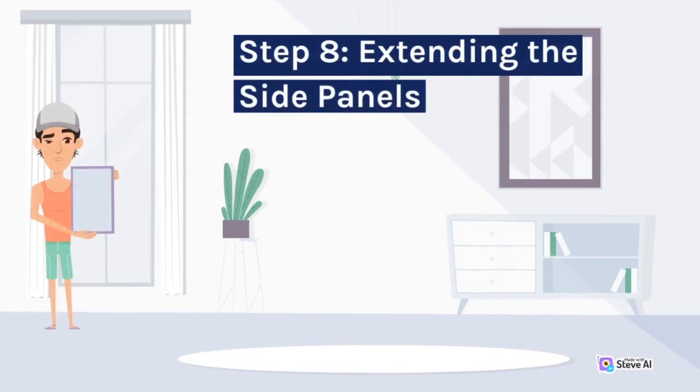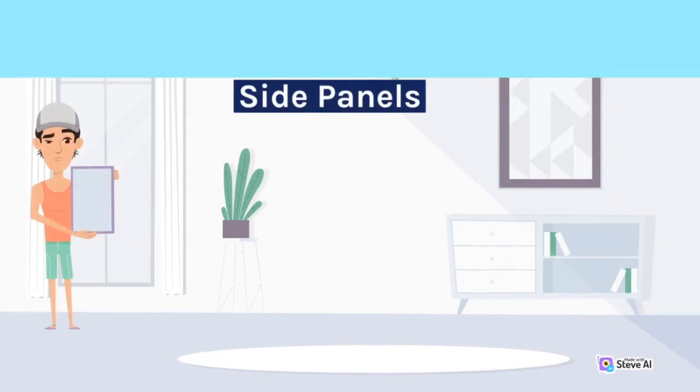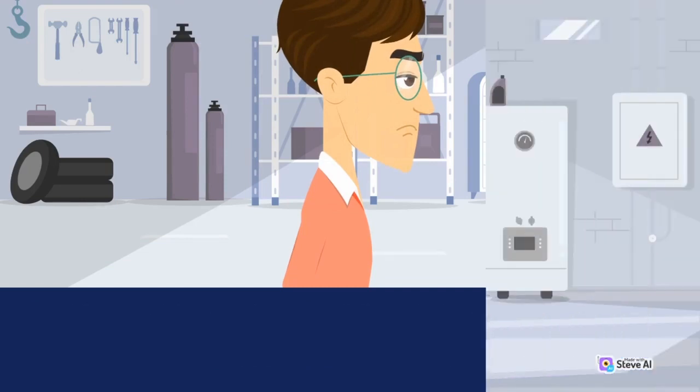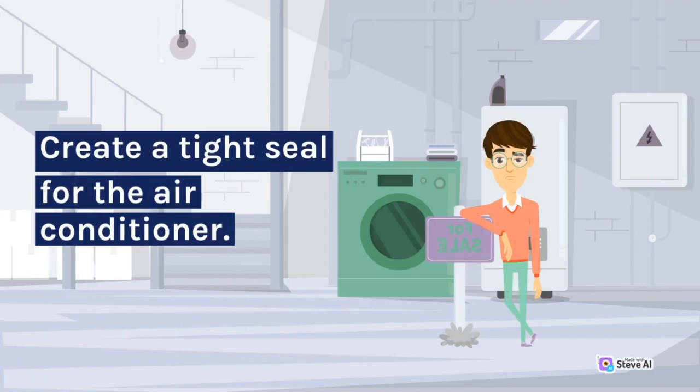Step 8, extending the side panels. Pull out the adjustable side panels to fill gaps on the sides of the window. Create a tight seal for the air conditioner.